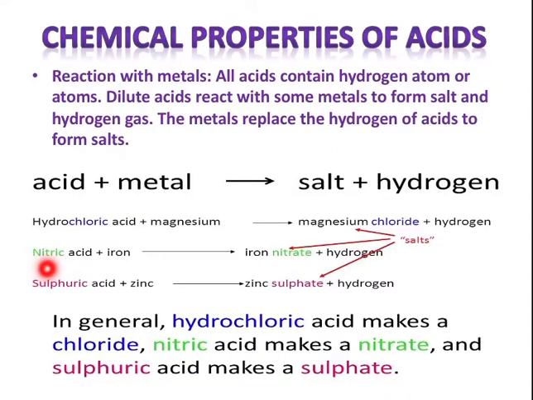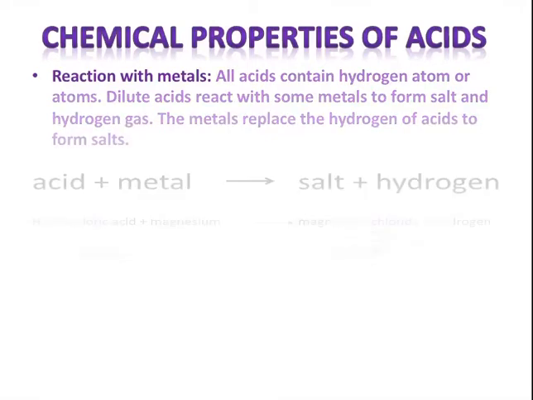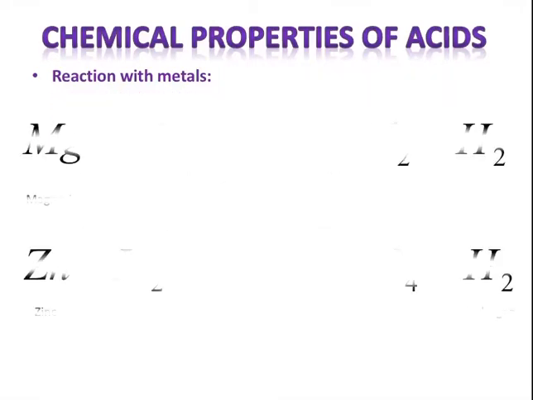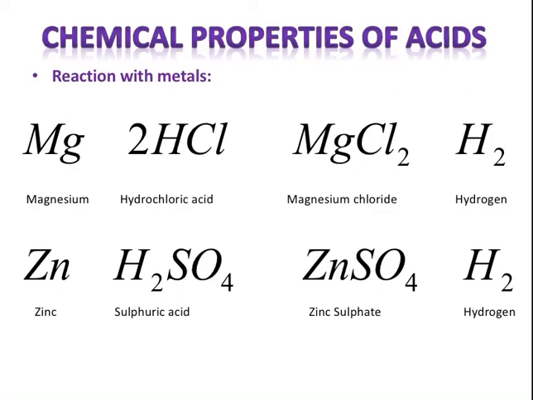Like here it is nitric acid, it will change into nitrate, and here you can see hydrochloric acid, it will change into chloride. Okay, now let's see the reaction here. First we have discussed magnesium with hydrochloric acid. We will discuss Mg.